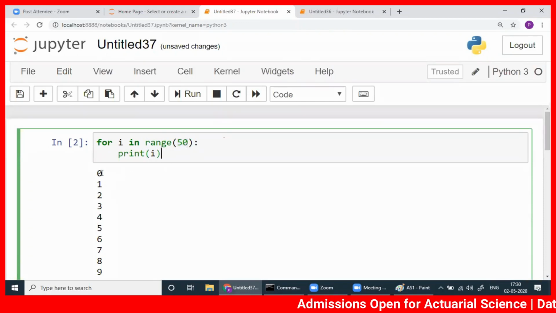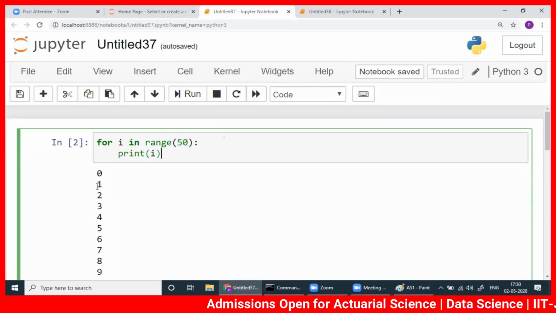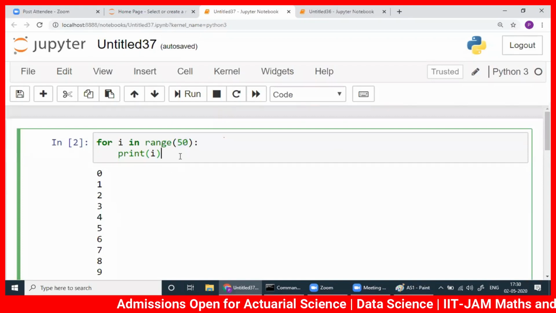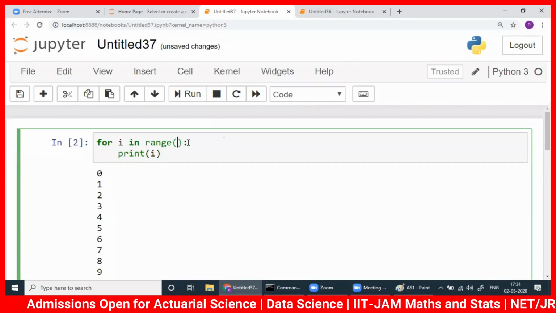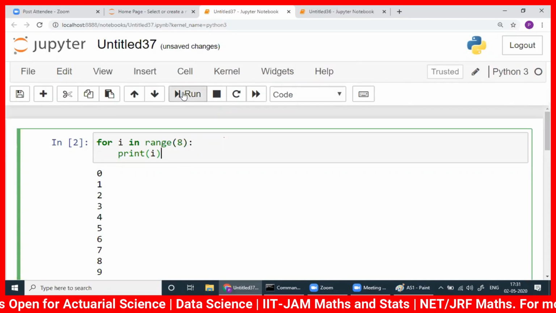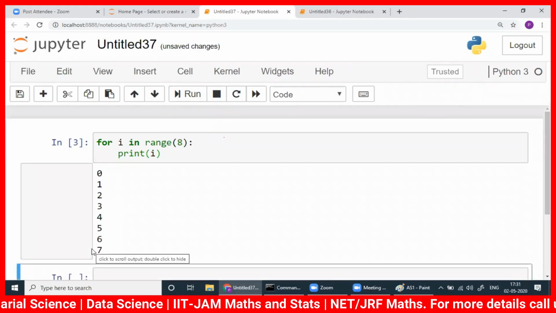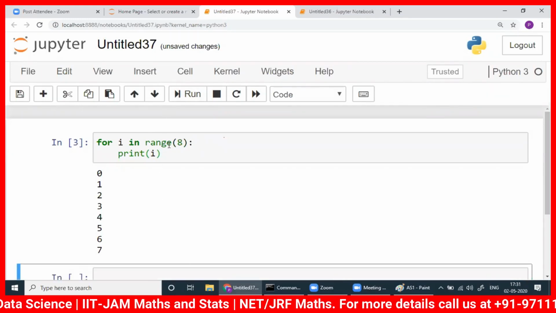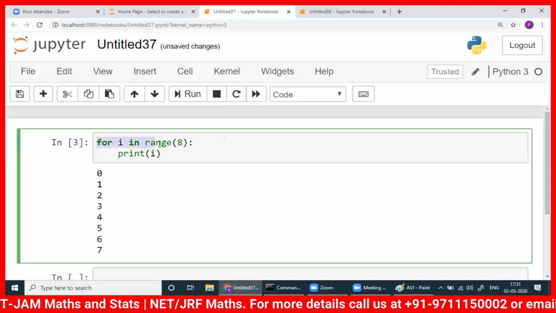So if you start from 0, the first one is 0, second one is 1, that way it will go up to 49. If you want to see everything here, let me write 8. See here, 0, 1 to 7. So by default, remember this: for i in range.